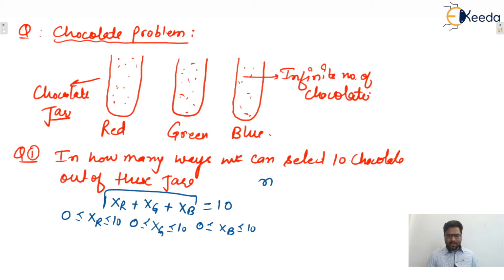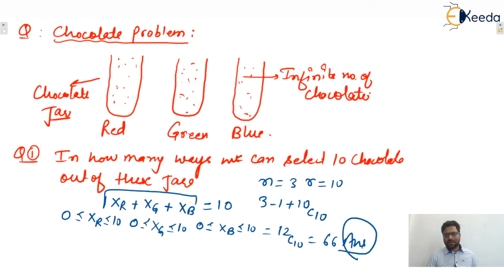So we can say that the n value is 3 and the r value is 10. Again we can apply the formula, that is (n minus 1 plus r) C r. So it comes out to be 12C10, that is 66. So 66 will be the correct answer. Isn't it? I hope this one is clear to everyone. Okay. So moving to the next problem.